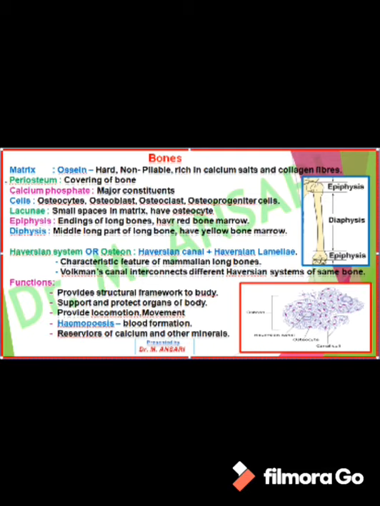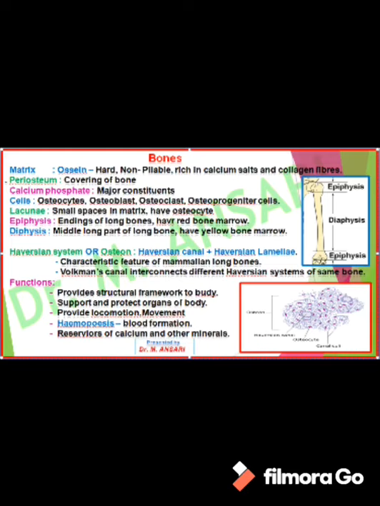The endings of long bones are the epiphysis, while the middle long part is called the diaphysis. In mammalian long bone, a special system is present called the Haversian system or osteon. Osteon or Haversian system is made up of Haversian canal and Haversian lamellae. The different Haversian systems of the same bone are interconnected by Volkmann's canal.